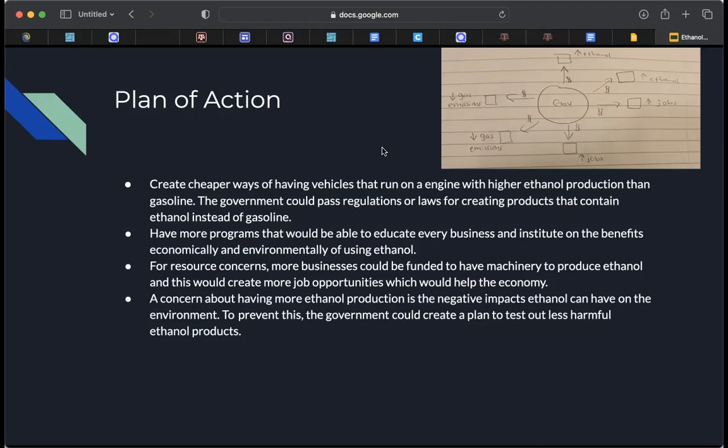A concern, the only concern is having more ethanol production can have a negative impact on the environment, but to prevent this, we could have the government create a plan to test out less harmful ethanol products.